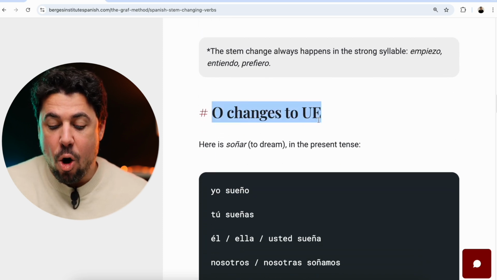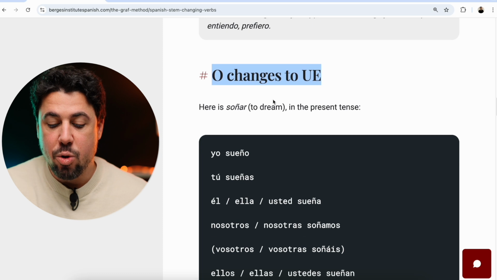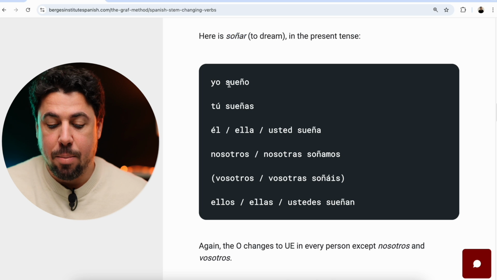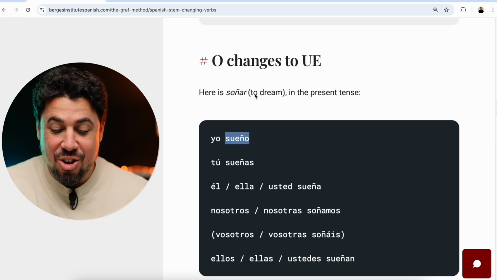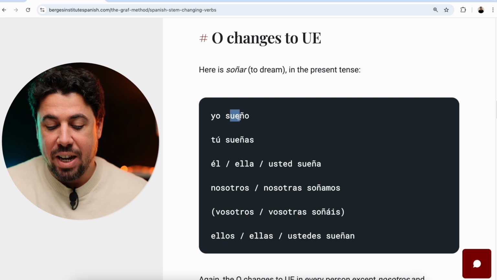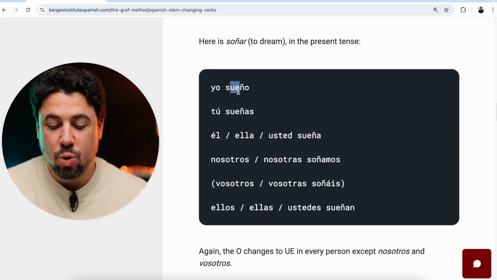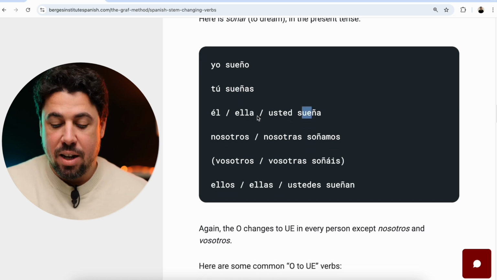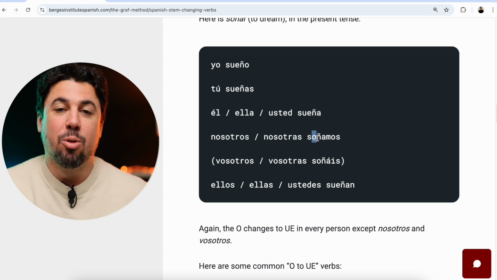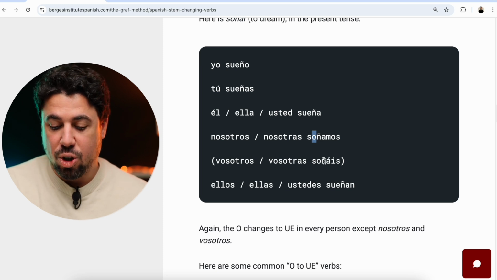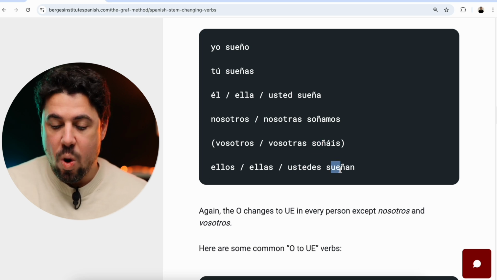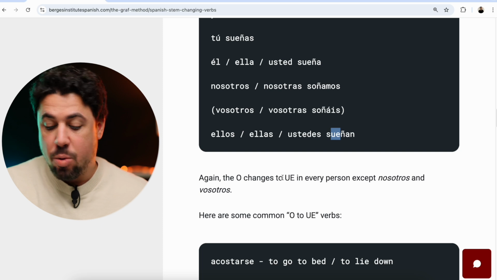Let's take a look at the other stem change. O becoming UE. So here we have soñar, to dream, in the present tense as our example. So instead of soño, the O becomes UE, and we say sueño. So yo sueño, tú sueñas, él, ella, usted sueña. Nosotros, nosotras soñamos, no stem change in nosotros. Vosotros, vosotras soñáis, no stem change. Ellos, ellas, ustedes sueñan. Again, the O changes to UE in every person except nosotros and vosotros.